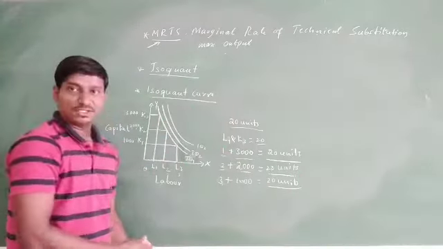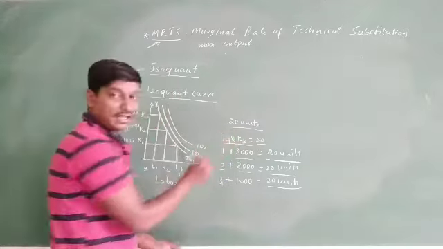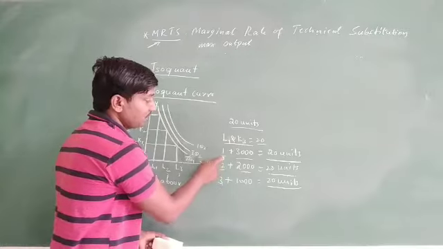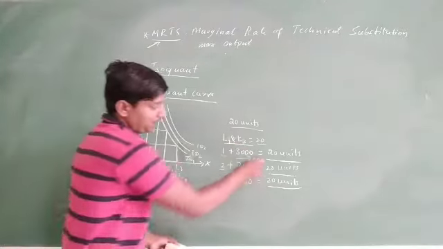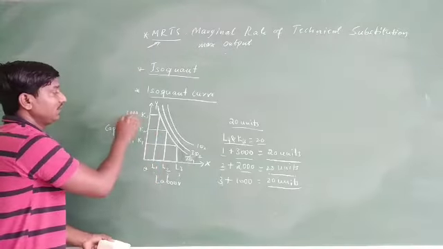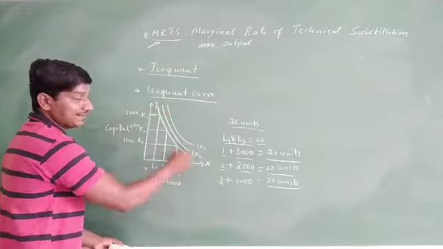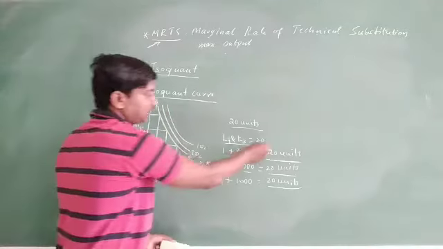See, so many combinations we have. Here 3 combinations, labor and capital. That is in the first combination, L1 and K3 to produce 20 units. So 1 unit of labor and 3000 of capital to produce the same, that what you can see on isoquant curve 1, that is 20 units.